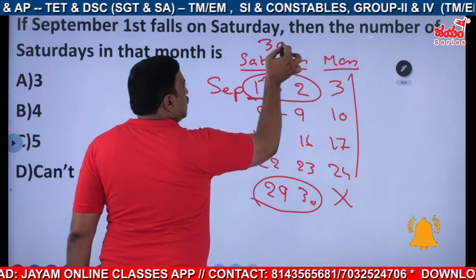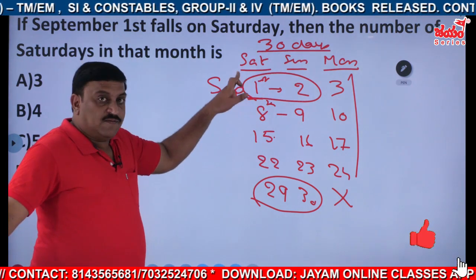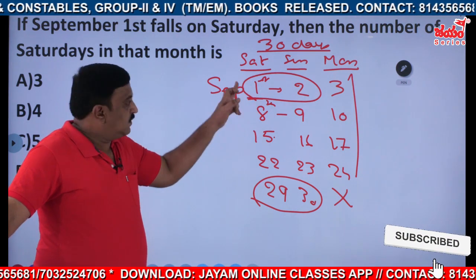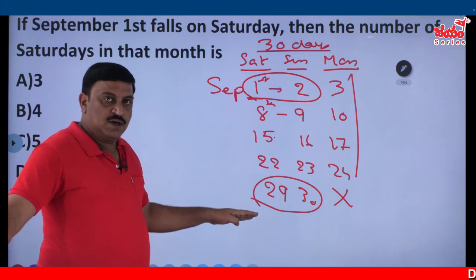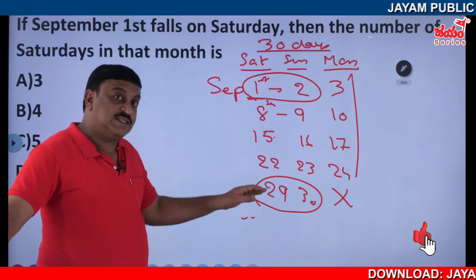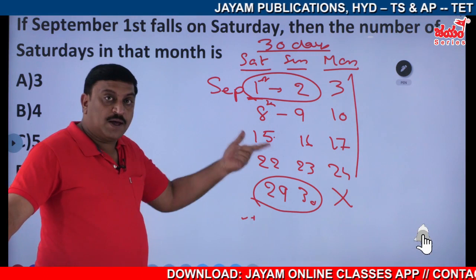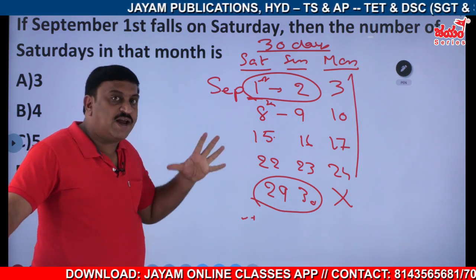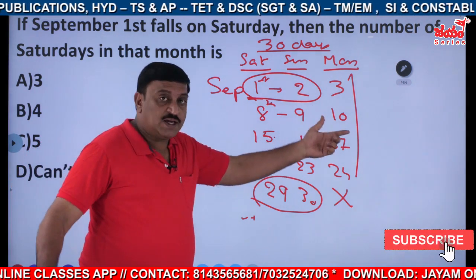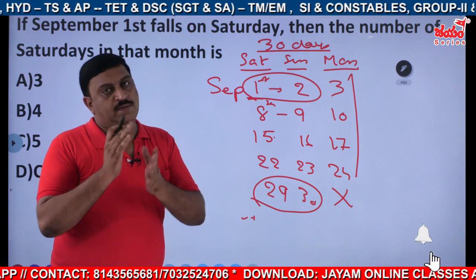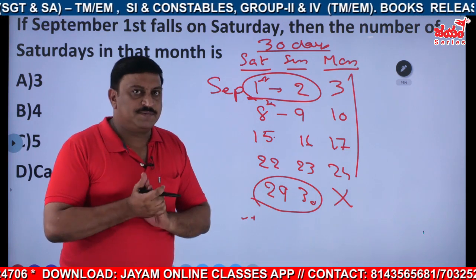In a 30 days month, the days on which the first and second fall, or the last 2 days, 29th and 30th fall, will appear 5 times, and the rest of the days will appear 4 times. This is for a 30 days month, right?